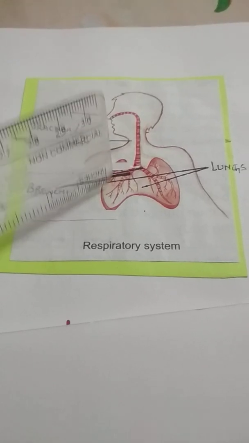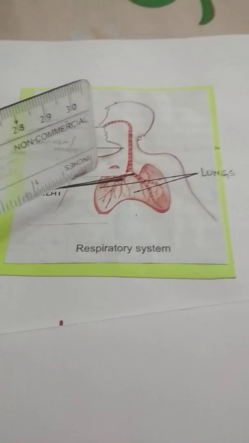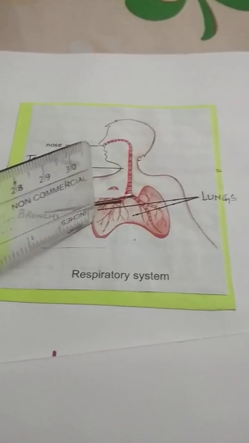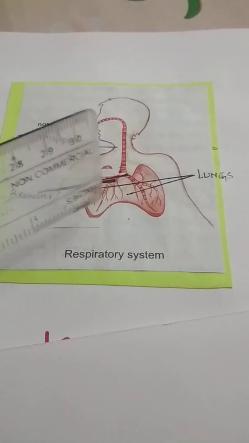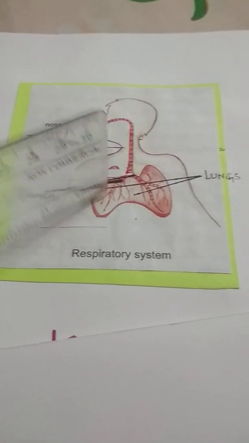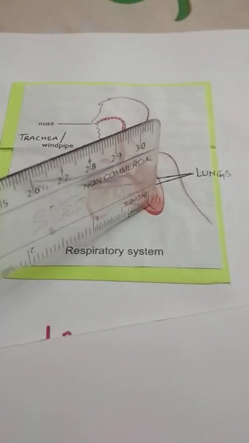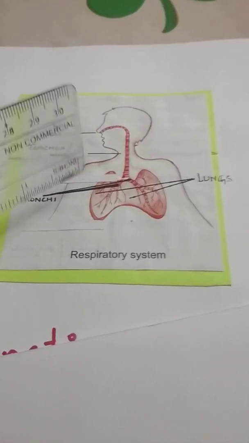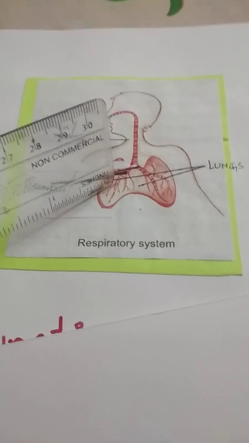In the lungs, each bronchus is split into millions of tiny bronchioles. Now you must be wondering what bronchioles are. Bronchioles are very small tubes that branch out from the bronchi, and they are connected to round sacs called air sacs.